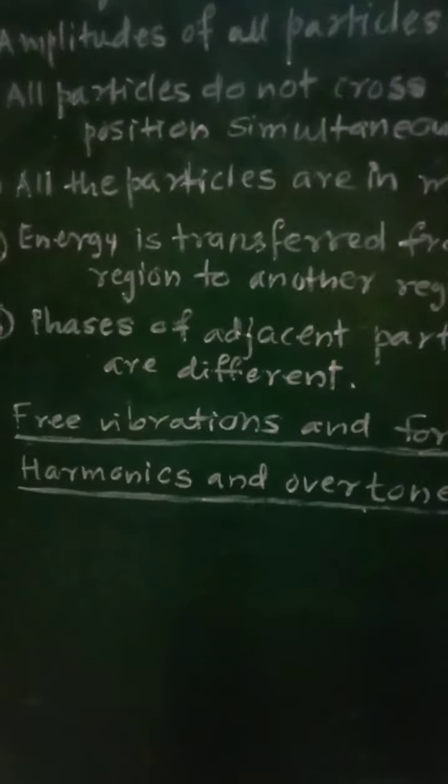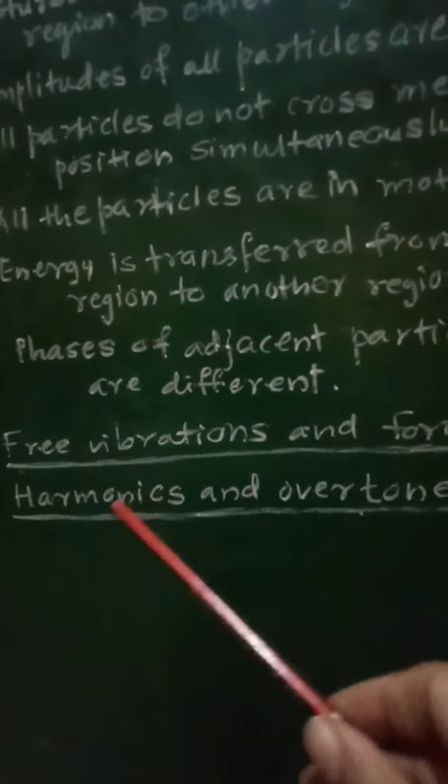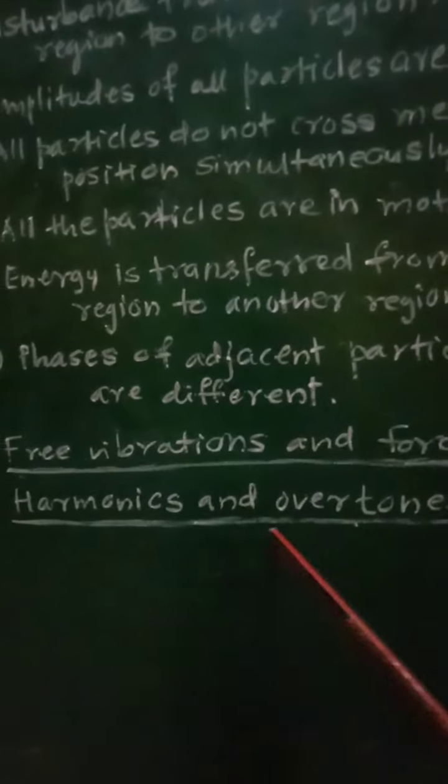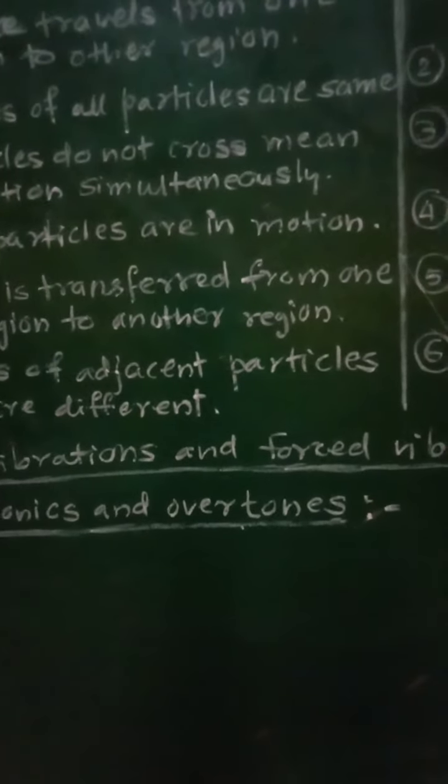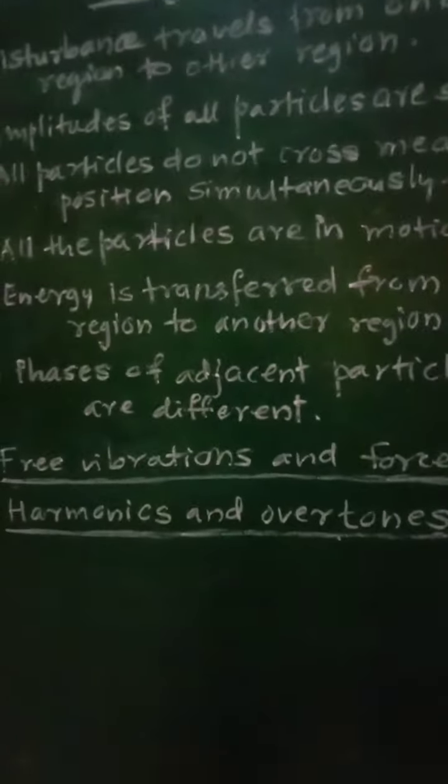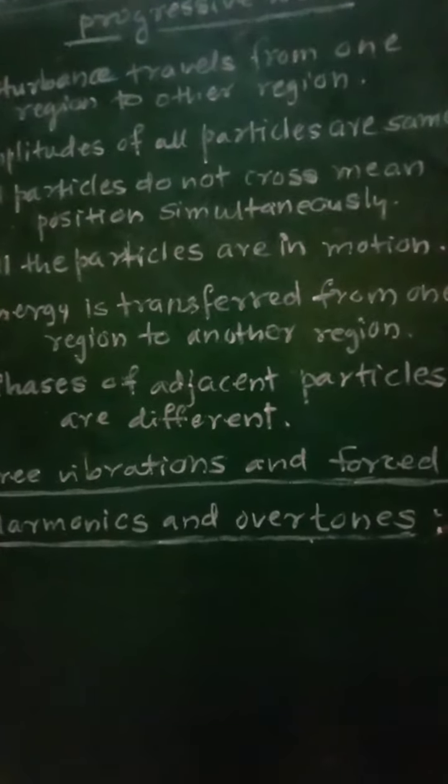And now let us define two more terms related with these vibrations, that is harmonics and overtones. What are the harmonics and what are the overtones?